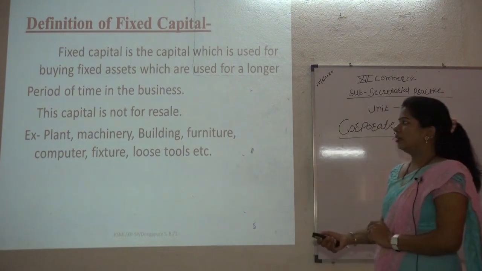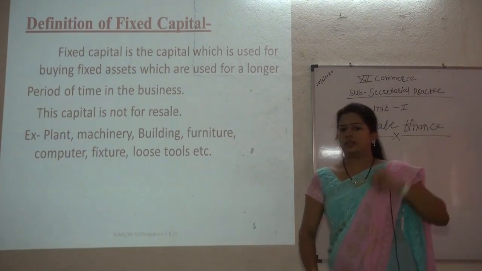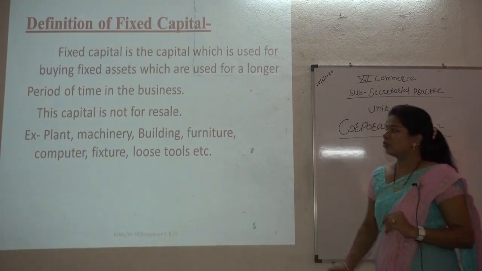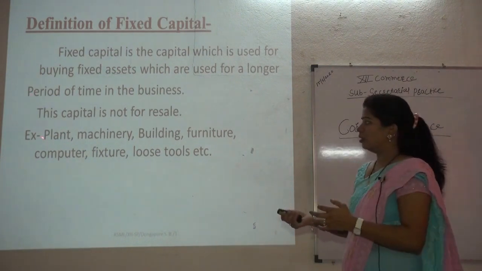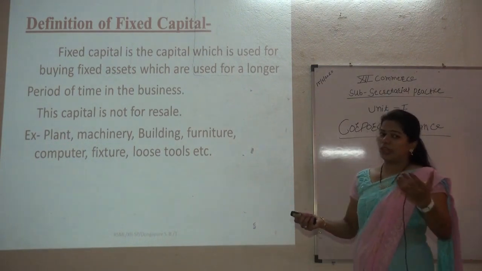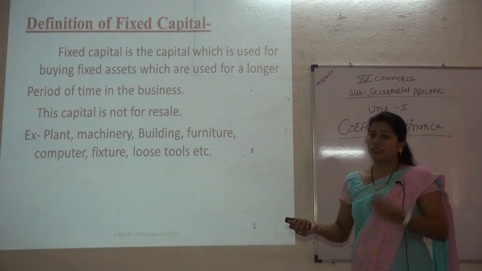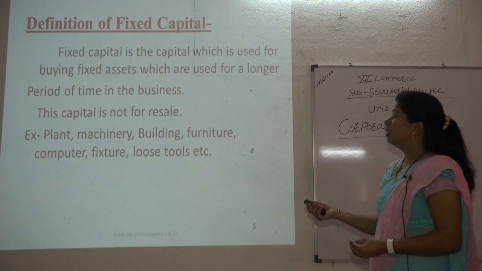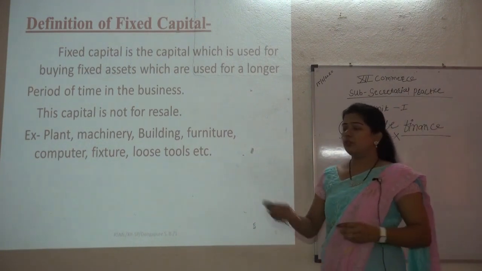As we know, this capital is not for resale, it is used for the lifetime of the organization. So, that is why it is very important. So, what are the examples in fixed capital? First is plant, as we have to purchase the plant. Then machinery, for the production process we need machinery which is more updated. Building, when we establish the plant, we need a building.